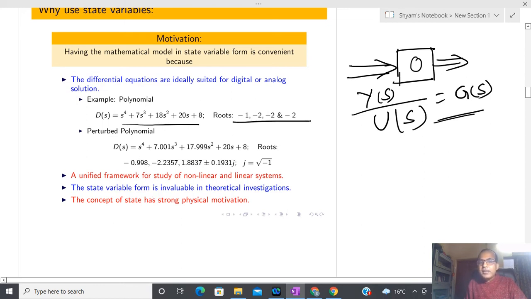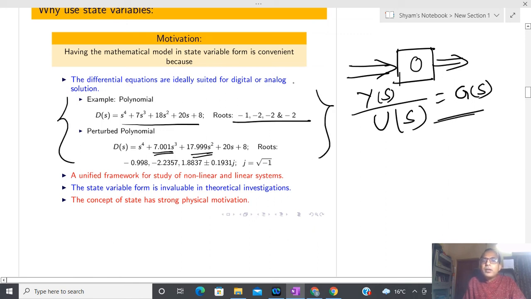Here all were negative, but suddenly by a change of a small parameter, the roots have become totally different. It means that in a computer program, or if your computer is not well behaved, then the things you are expecting do not come if you go via the classical approach.